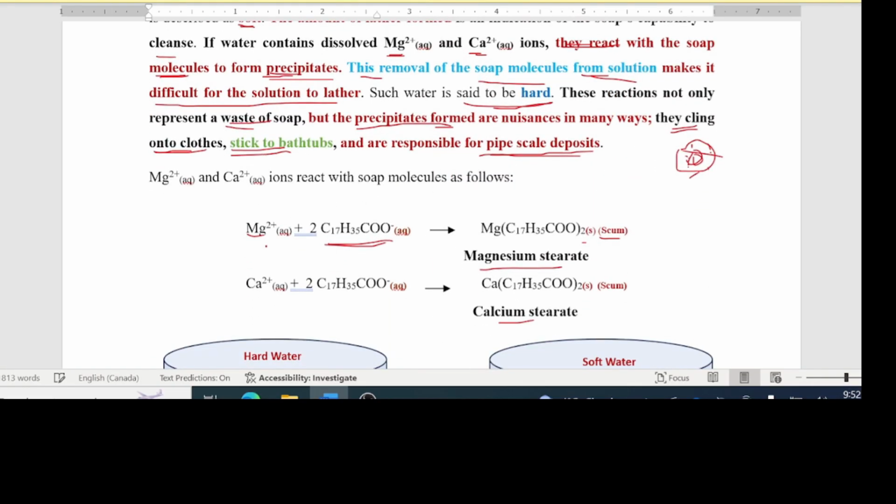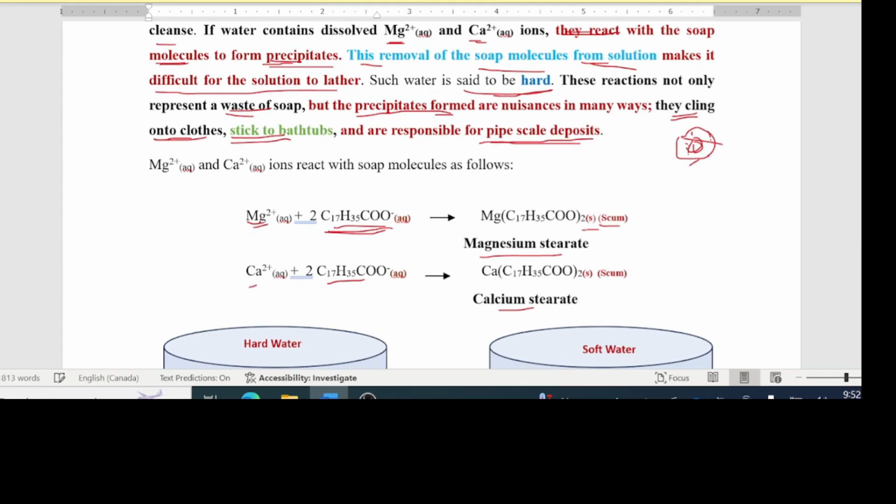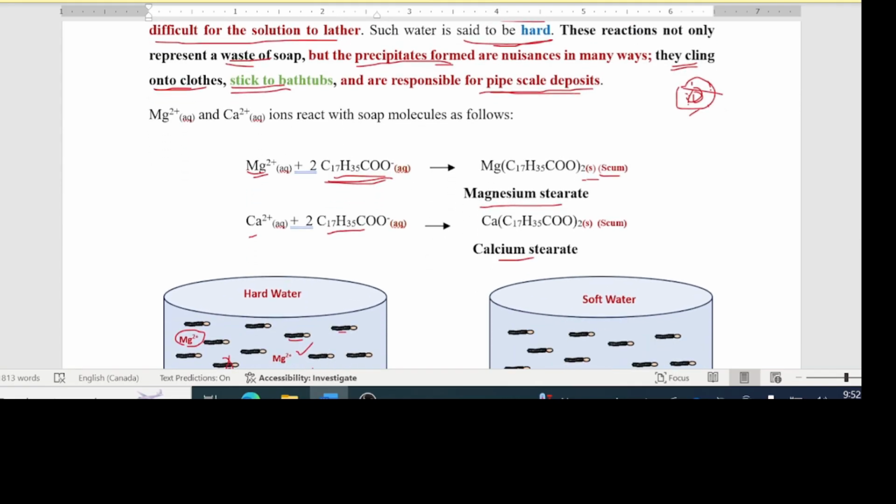So the magnesium ions that are present in the water react with the stearate ion there, this is your soap, and it forms magnesium stearate as a precipitate. See the solid there is a scum. Same thing happens with calcium here. When it reacts with the stearate ions there, or the soap molecule, it forms calcium stearate as a precipitate, and these we call scum.